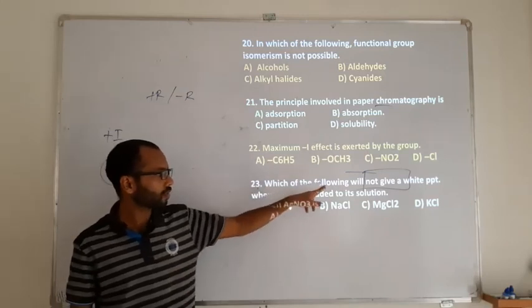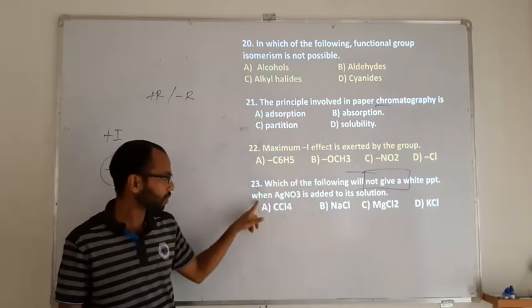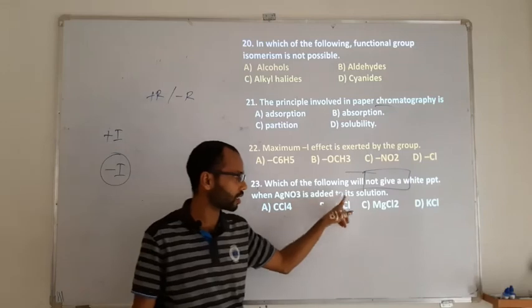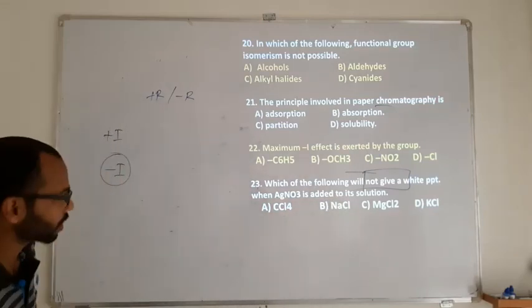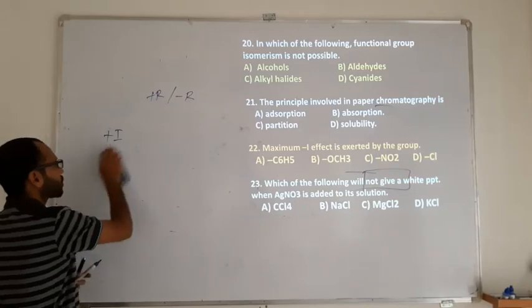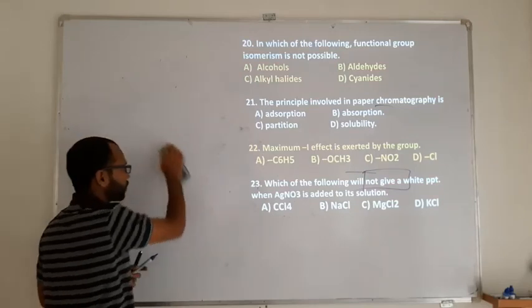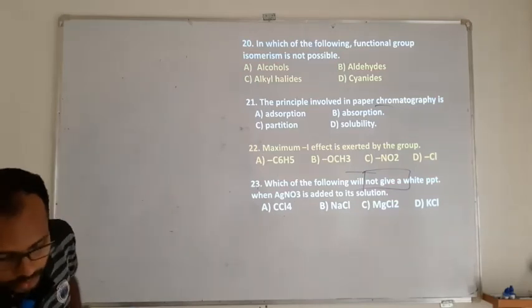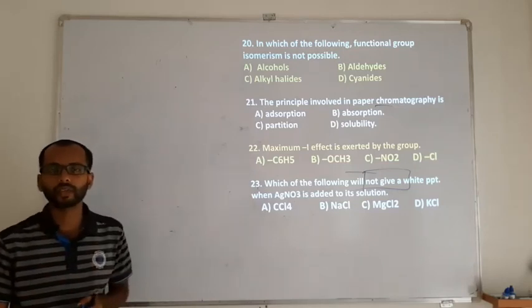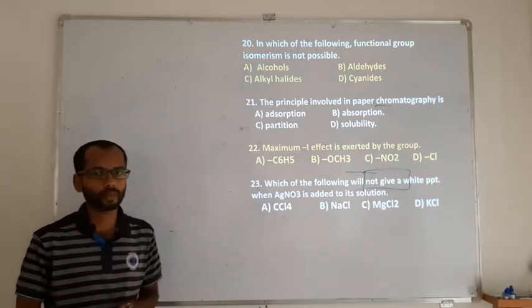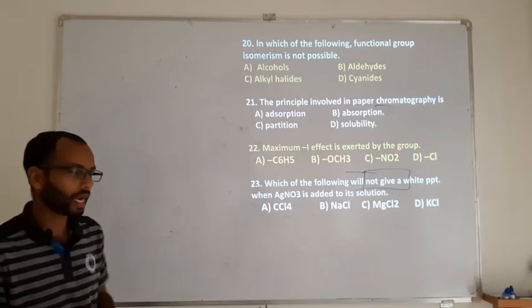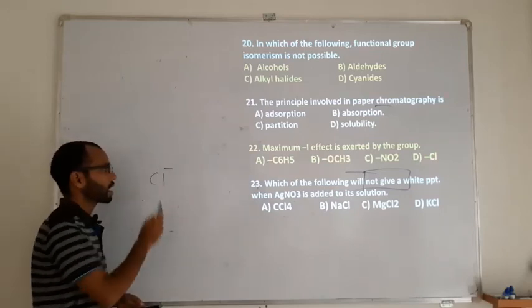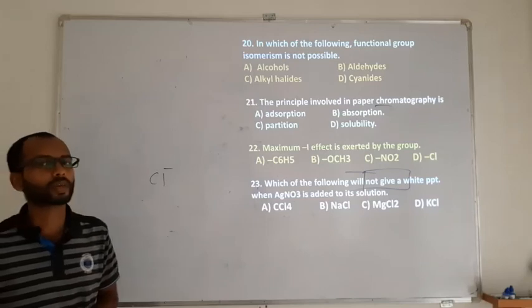Next, which of the following will not give a white precipitate when AgNO3 is added? So you are having a practical chemistry also in the salt analysis. Whenever the salt was containing a Cl minus, just by adding an AgNO3 solution, you used to get a white PPT. So when Cl minus, a chloride radical, is there, then we can expect a white PPT.